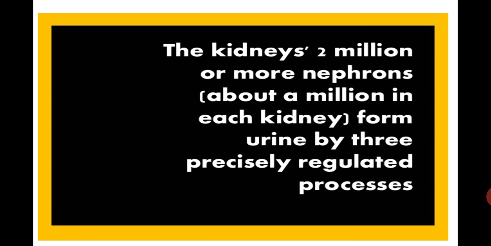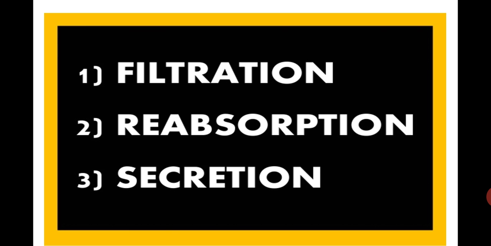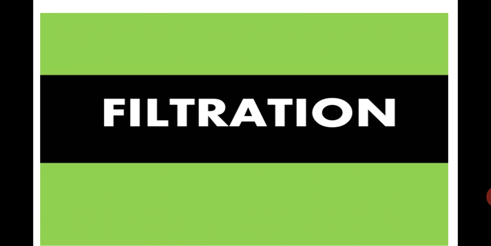The kidneys are made up of 2 million or more nephrons, and as we spoke of earlier, about a million in each kidney form the urine by 3 precisely regulated processes. So we will see what those steps are. These steps include filtration, reabsorption and secretion. Now we will discuss the details of all these 3 steps one by one.